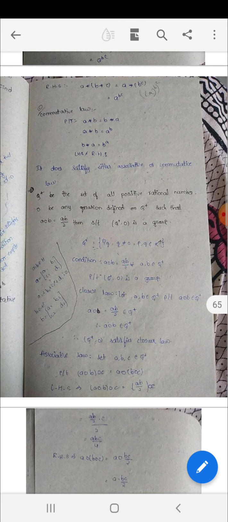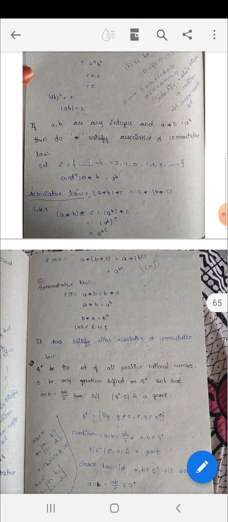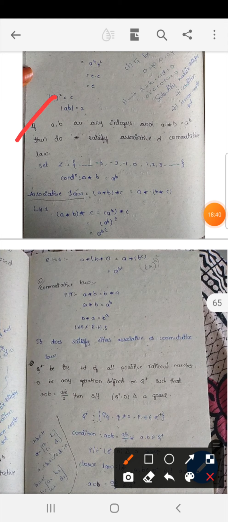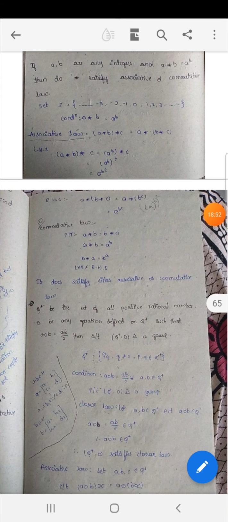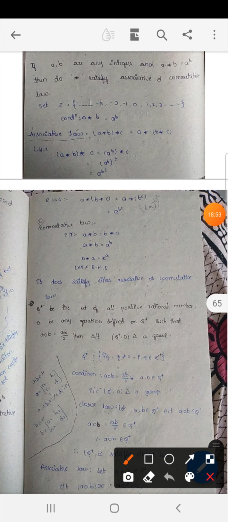If A comma B are any integers and A star B is equal to A to the power of B, then do star satisfies associative and commutative law. Set Z is equal to integers. Okay, and given condition is A star B is equal to A to the power of B.